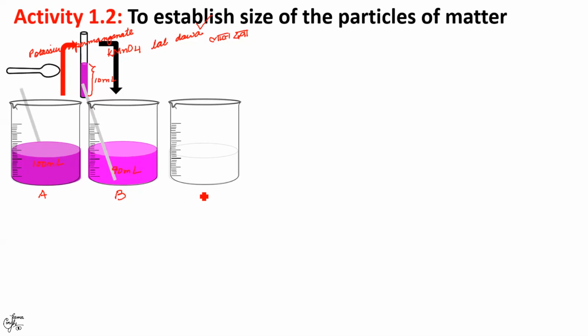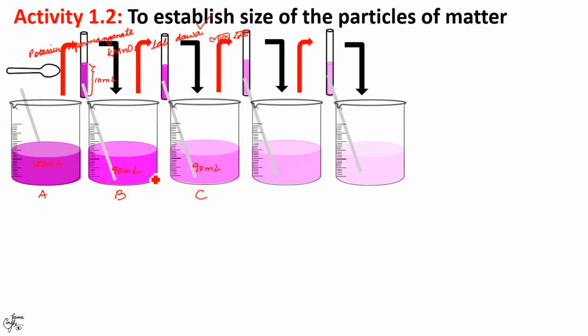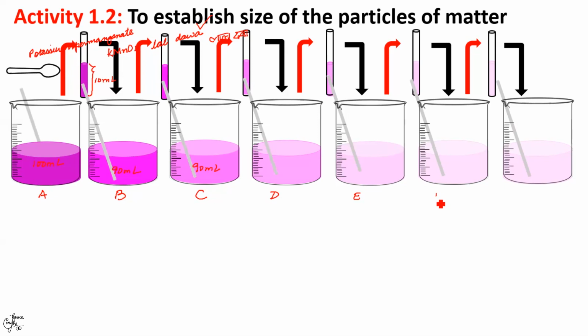Similarly, you will take a beaker C, again 90 ml of clear water, and then 10 ml of solution B you're supposed to transfer into C. Stir with the help of a glass rod and you see the solution still is pink in color. This is known as the process of dilution. You keep repeating this process of dilution 5 to 8 times. Here I am showing the dilution process 6 times and I'm going to mark or label the beakers as D, E, F and G. Okay, you can continue it further also.